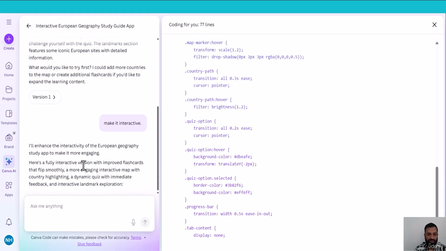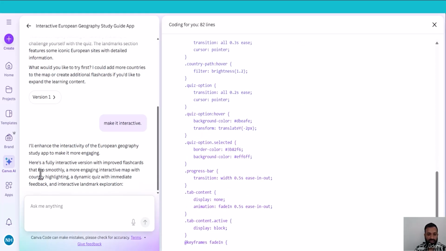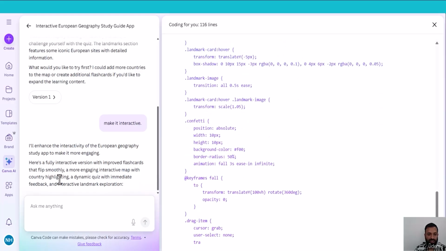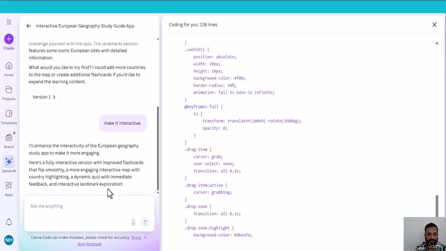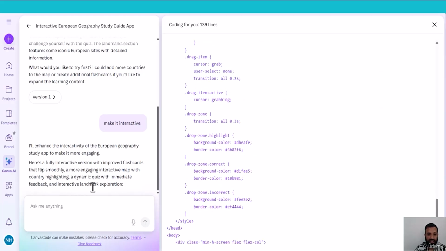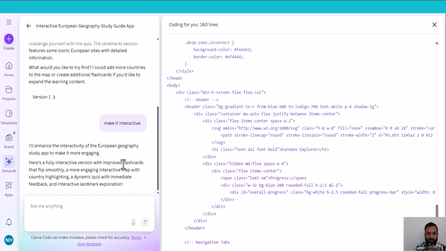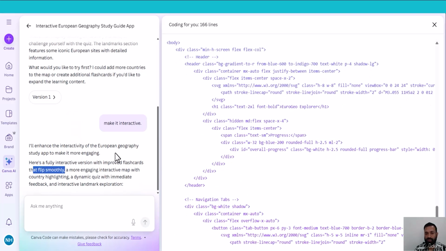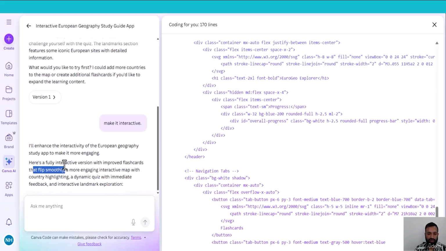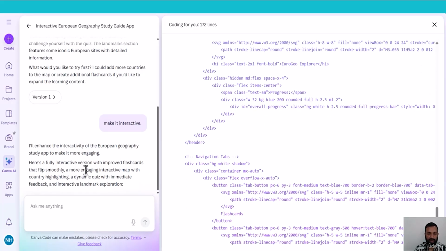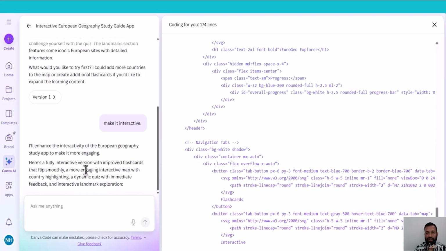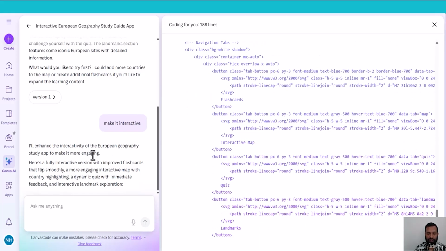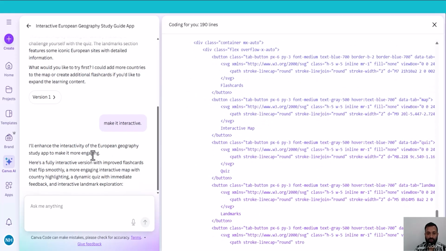Here's a full interactive version with improved flashcards that flip smoothly, a more engaging interactive map with country highlighting, a dynamic quiz with immediate feedback, and interactive landmark exploration. So that is what I want: flashcards that flip smoothly. Previously I found that the flashcards were not flipping and the app was not interactive. With this simple prompt, Canva is trying to make it interactive. Let's see what magic Canva pulls out of the hat.